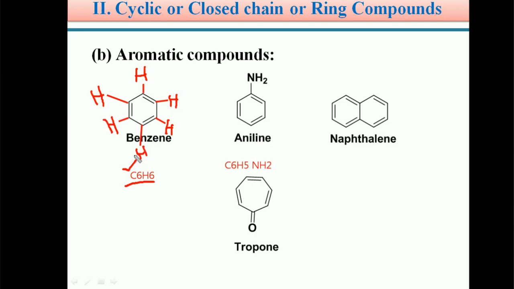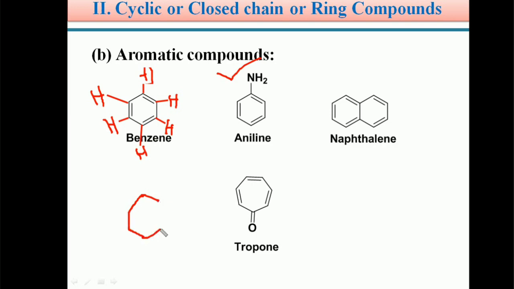In the benzene ring, one of the hydrogens is replaced with a substituent. For example, in aniline, if you replace one hydrogen atom with an NH2 group, it becomes aniline. Suppose I replace one hydrogen atom with a halogen.